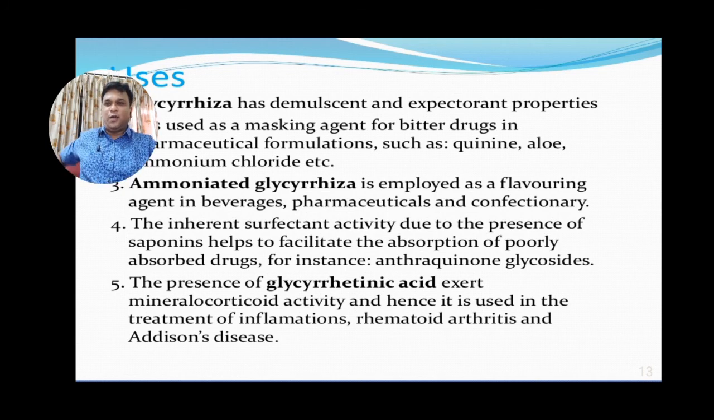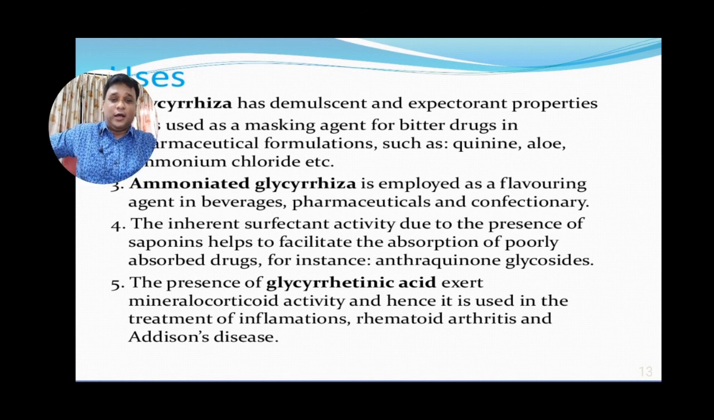A salt, ammoniated glycyrrhiza, is employed as a flavoring agent in beverages, pharmaceuticals and confectionery. Its inherent surface activity, due to the presence of saponin, helps to facilitate the absorption of poorly absorbed drugs, for instance anthraquinone glycoside. That means it improves the absorption of anthraquinone glycoside in the human body.